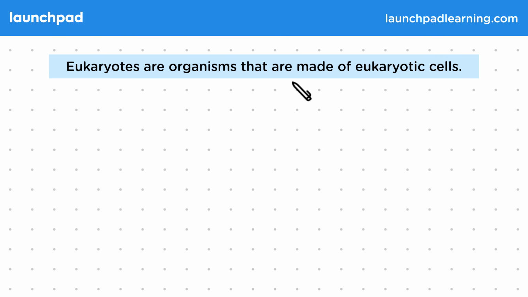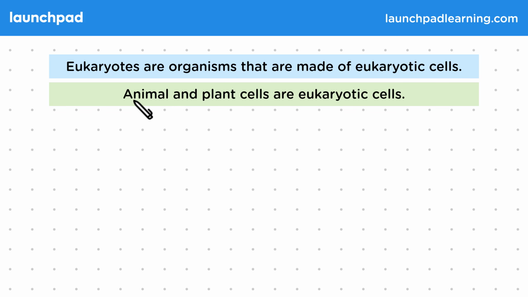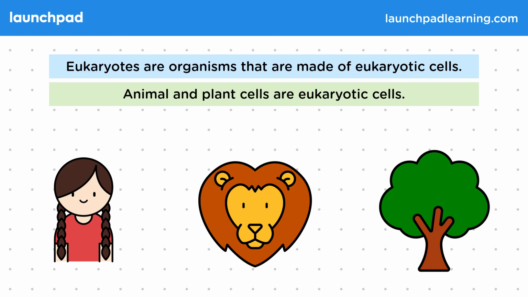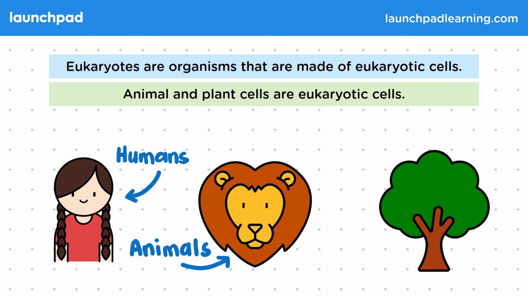Eukaryotes are organisms that are made of eukaryotic cells. Animal and plant cells are eukaryotic cells. Many eukaryotes are complex organisms like humans, animals, and also plants. However, some eukaryotes are just single cells or unicellular. For the exam, you need to know that plant and animal cells are eukaryotic cells.